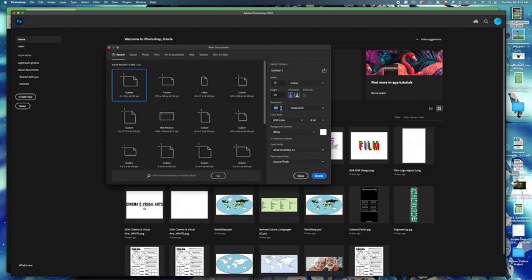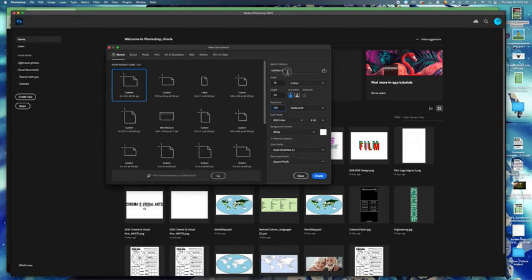Your resolution, let's keep it at 150. If you have it set to 300, that's okay. I'm not going to make a big deal of resolution right now. Resolution comes into play when you actually start printing things on a large scale, so no worries on that. Everything else stays the same.